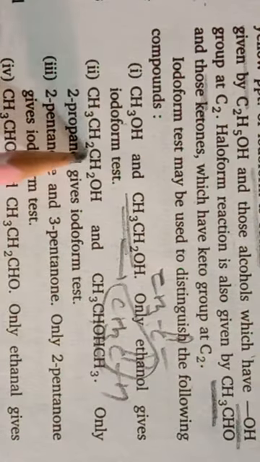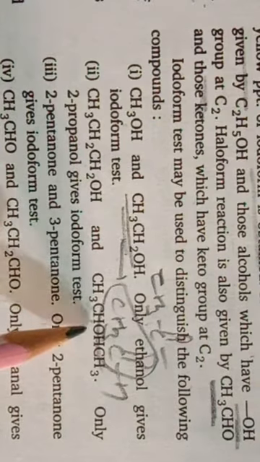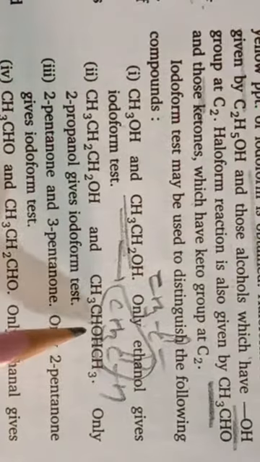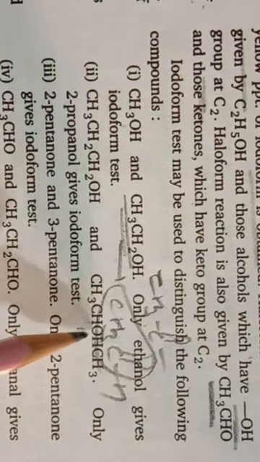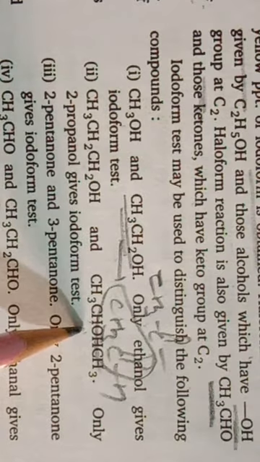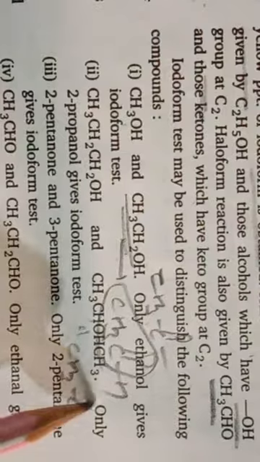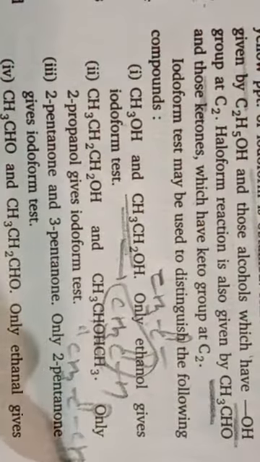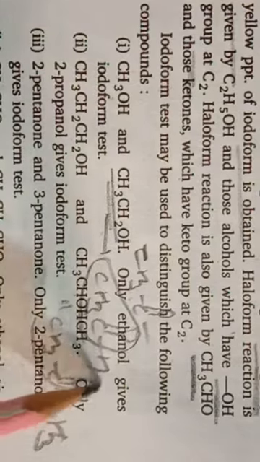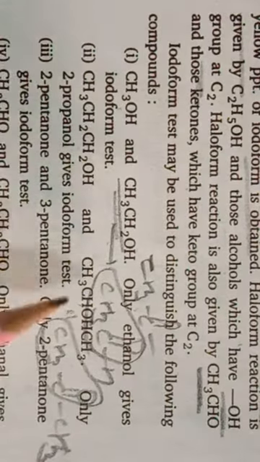Here in propanol and propan-2-ol, propan-2-ol will give iodoform reaction because it will oxidize to propan-2-one, which has this group and will give iodoform reaction.